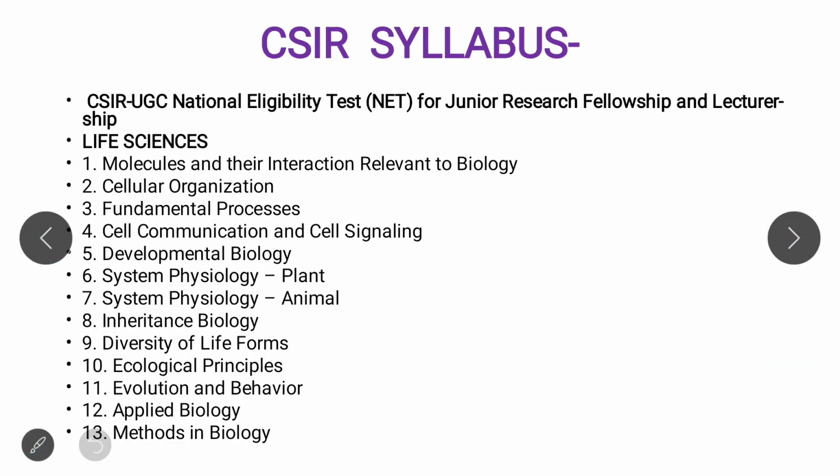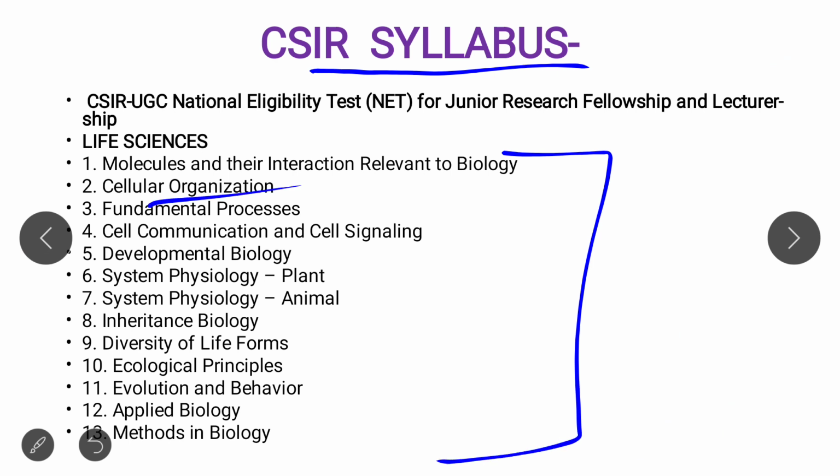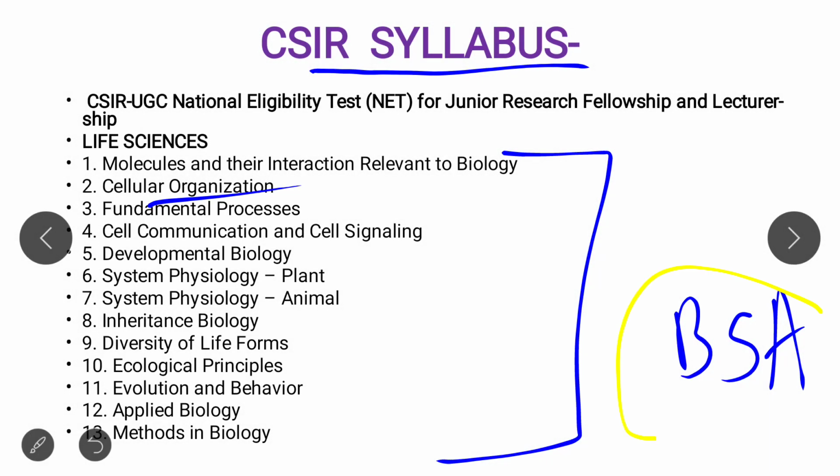Now we are going to discuss the entire CSIR syllabus of life science, where you can see that there are 13 modules, and each module contains many topics and chapters. For a new aspirant, it is very difficult to tackle all these things quickly. So BioSmart Academy is always with you. Share this channel with all your friends and subscribe. Now we are going to discuss the entire syllabus, then the marking scheme, and also a strategy for how you can clear this exam. So please don't skip the video.